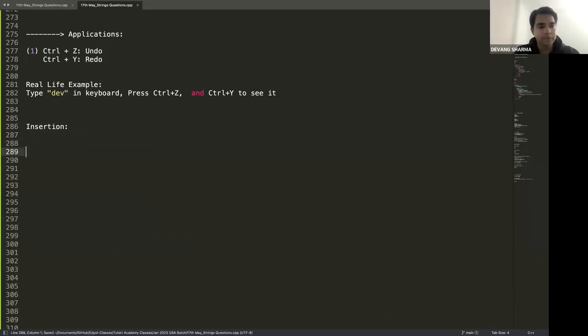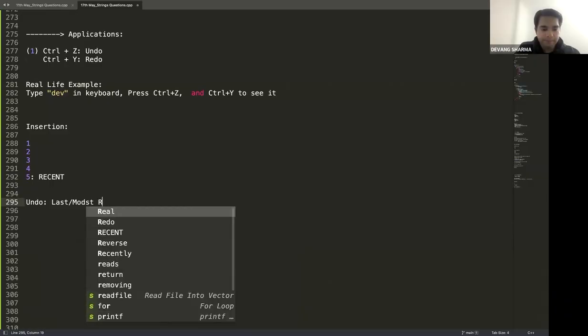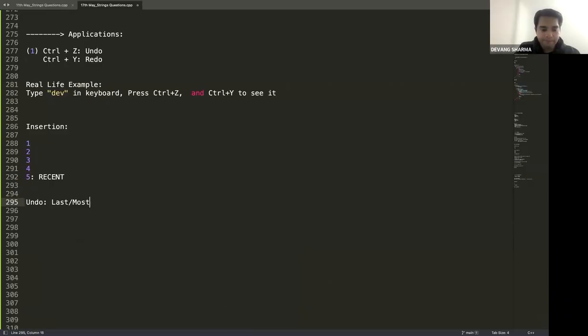Okay, let's discuss now. Let's try to understand how undo and redo happen, and then we can be in a better place to answer whether it's a two stack or one stack. Let's say I inserted 1, 2, 3, 4, 5. I inserted 5 elements there, 5 being the latest one. What would undo do? Undo will take the most recent operation and revert it. What will redo do? Redo will do the reverse of undo.